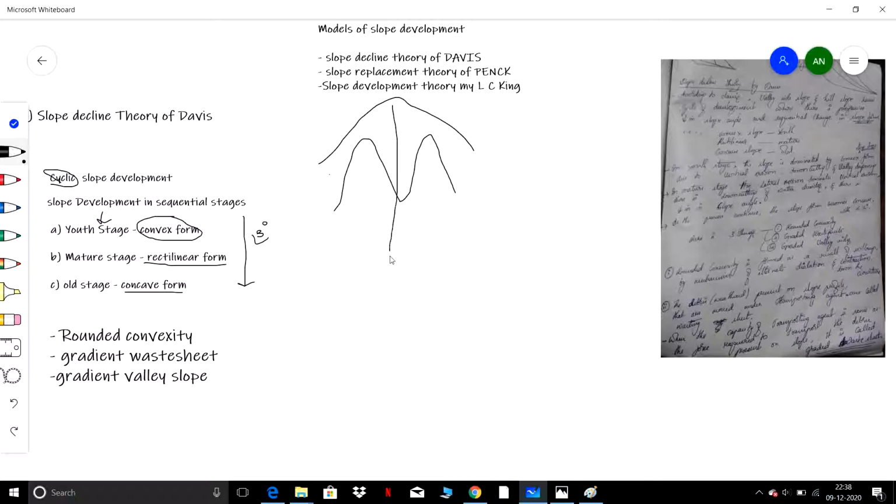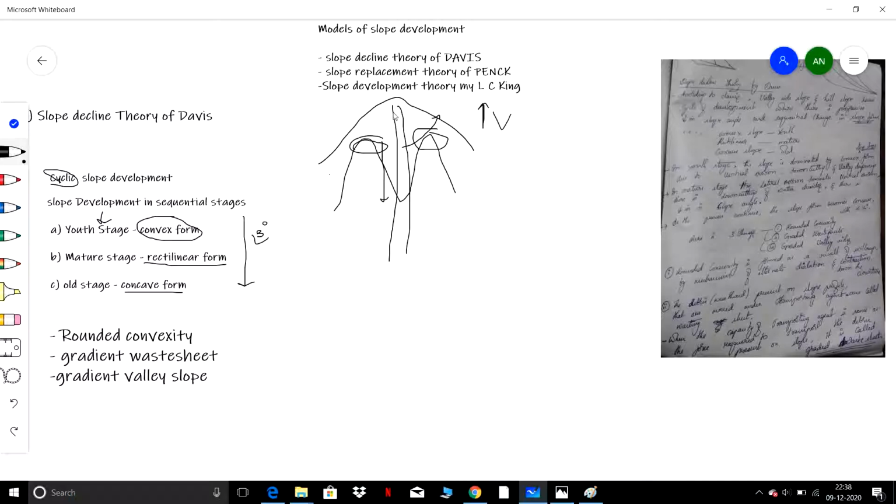Here a stream flows. As the stream flows, it will have high velocity. The velocity of the stream will be very high, so the energy to carry the debris will be very high. So there will be valley deepening. When there is valley deepening, the convex slope form is formed. The valley deepening will happen, upslopes will develop, and the convex slope form is formed. Over a period of time the rectilinear form will come.